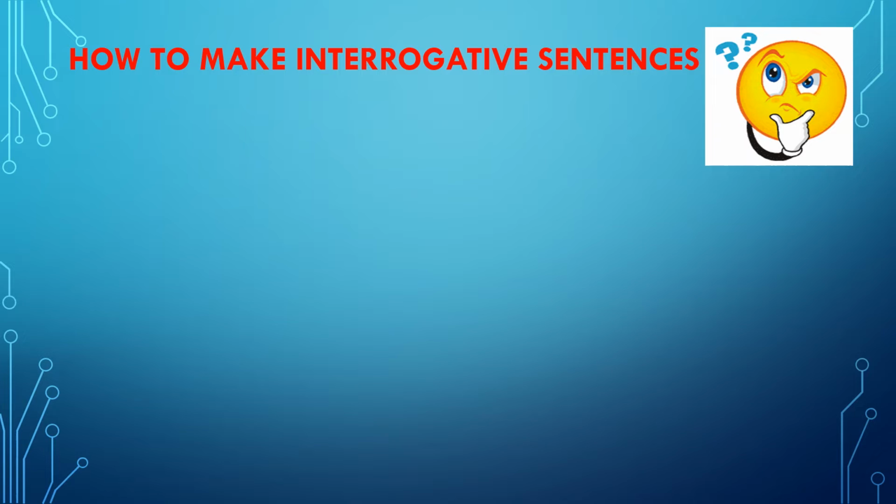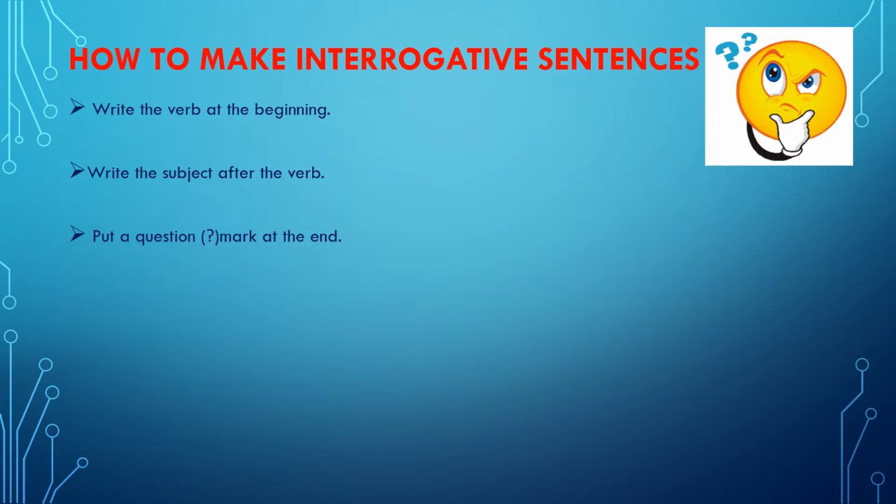So dear students, when we need to convert any statement into an interrogative sentence or a question, what we need to do is we need to consider few basic rules which are, first of all, identify the verb and the subject. After identifying the verb and the subject, write the verb in the beginning, and after the verb, write the subject and put a question mark at the end. I repeat, while converting any statement into an interrogative sentence or a question, always write the verb at the beginning and put a question mark at the end.